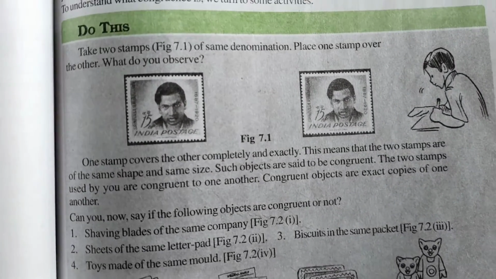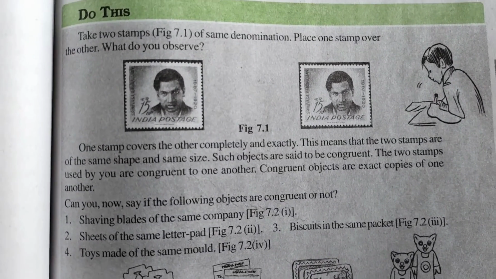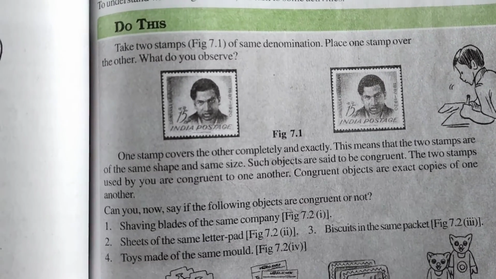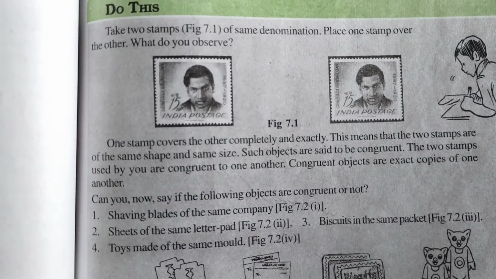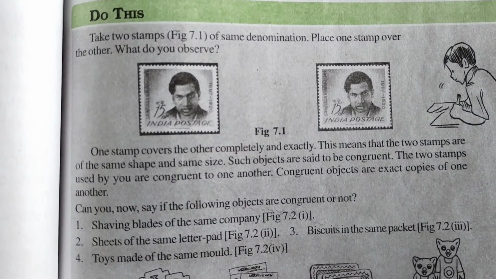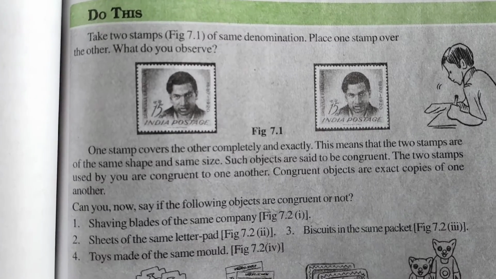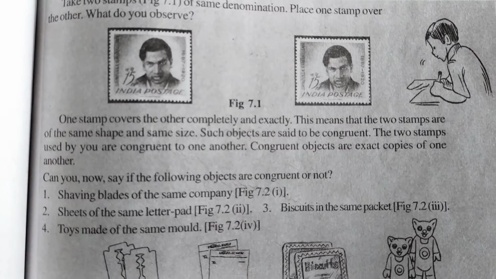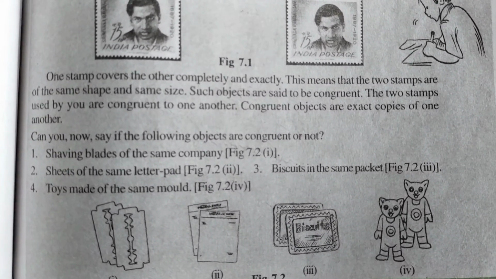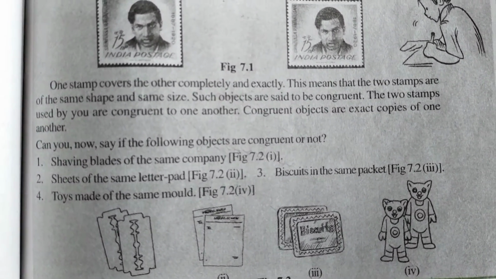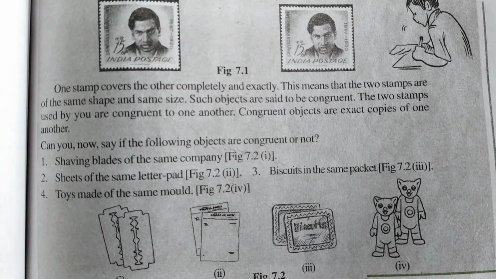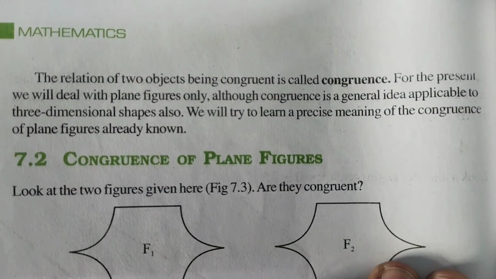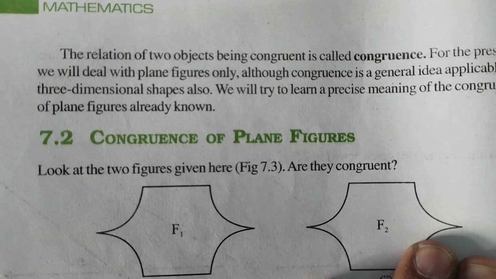You can observe here Sri Srinivasa Ramanujan's photo frames. Observe both clearly. What can you say about them? Yes, they both are the same. The appearance is the same, and the sizes are also the same. And here you can see two blades and biscuits down below. They appear the same. So just now we observed the Ramanujan photos and these objects.